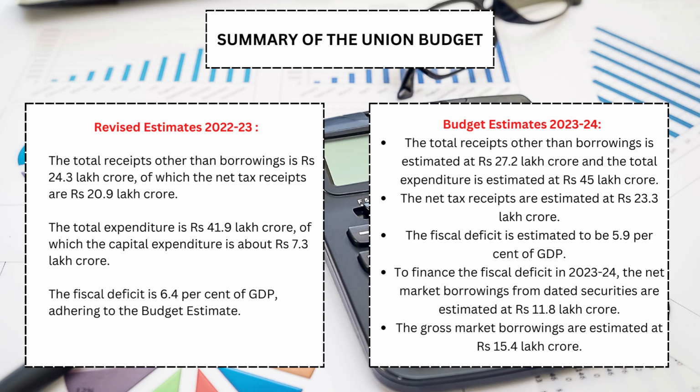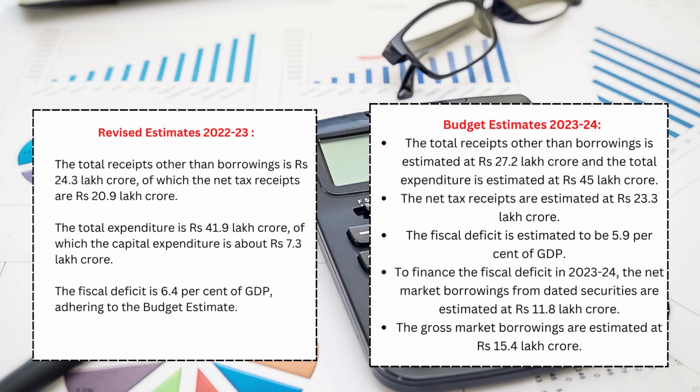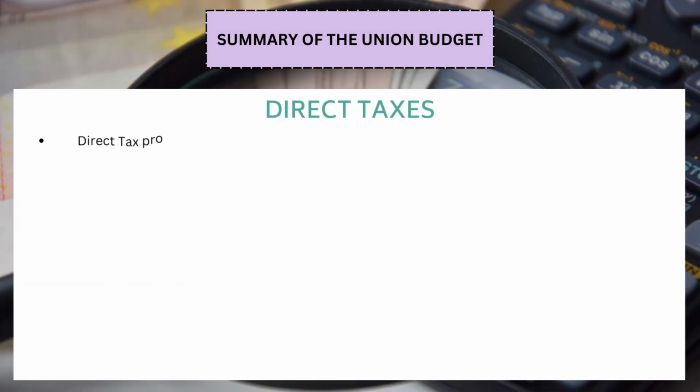To finance the fiscal deficit in 2023 to 2024, the net market borrowings from dated securities are estimated at 11.8 lakh crore rupees. The gross market borrowings are estimated at 15.4 lakh crore rupees.